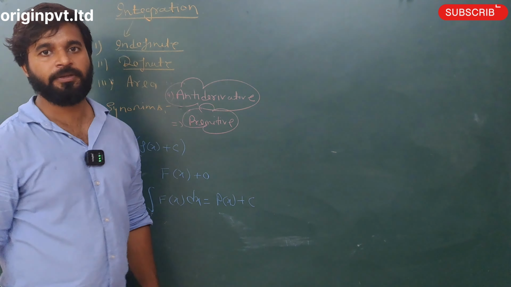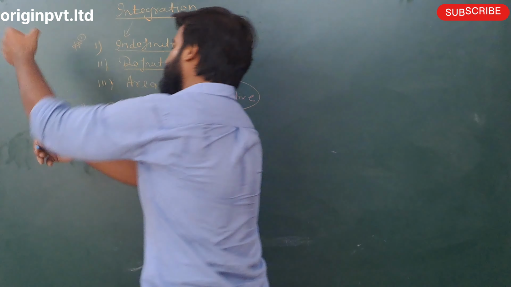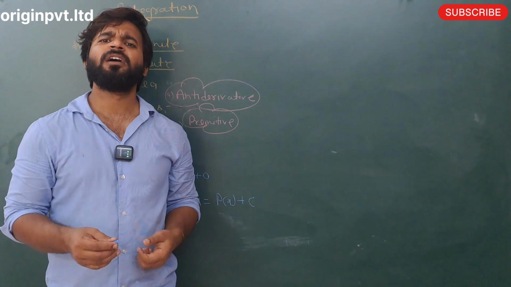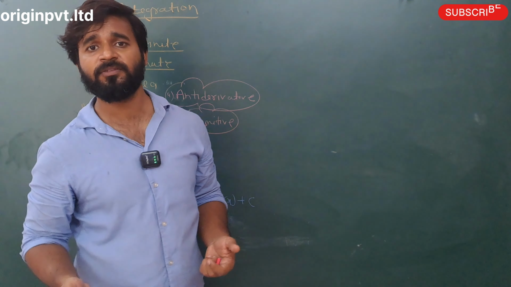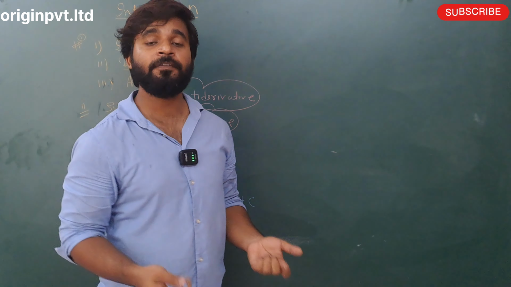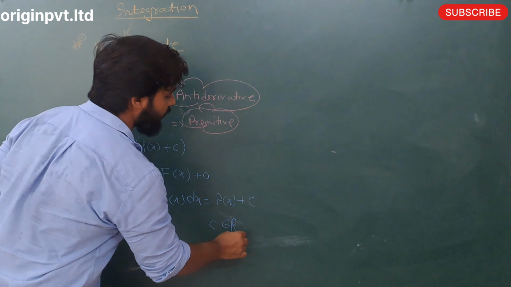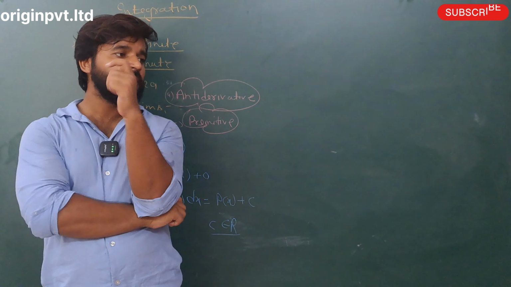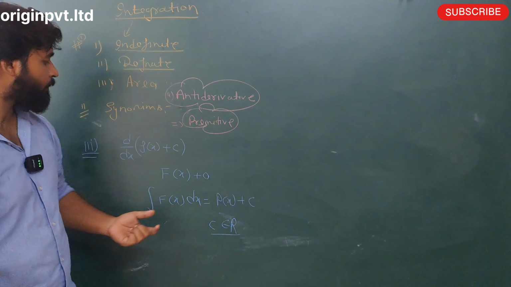So what is c? c is a constant. If any student says, sir, c is 1, 2, 3, yes, c can be 1, 2, -1, -2, -3. It means c can be anything. It means c belongs to R, it means c is a variable. Someone says, sir, I did not understand this. I said no problem, I will explain.